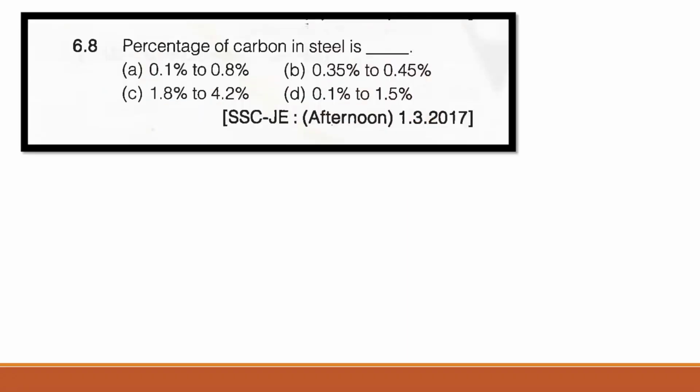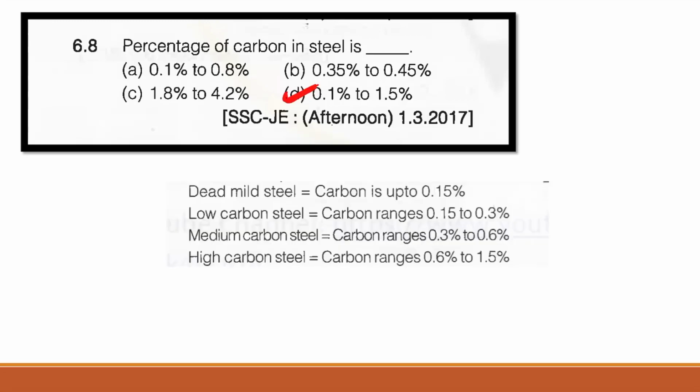Now the next question, 6.8, the percentage of carbon in steel. So this is also a very important question. So the percentage of carbon in steel is 0.1 to 1.5%, right? Here you can see for dead mild steel the carbon is up to 0.15%. For low carbon steel the carbon range is 0.1 to 0.3. For medium carbon steel the carbon range is 0.3 to 0.6. For high carbon steel the carbon range is 0.6 to 1.5.